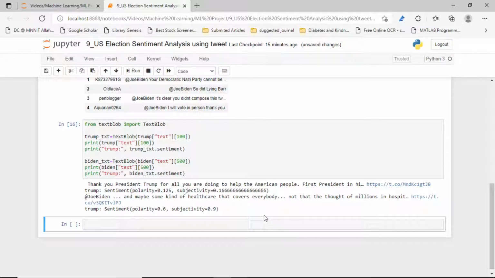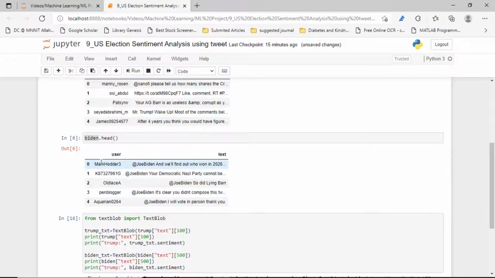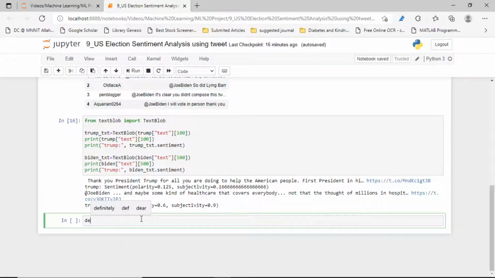So we have now analyzed the sentiment for a single row. Now at the same time, we have to analyze the sentiment for every row. After that, we have to analyze what the maximum votes are that I have got. Okay, let's go to further steps. Let's create a function first, a function for finding the polarity of that particular one. So this is the sentiment value. Let's find its polarity for its sentences first.